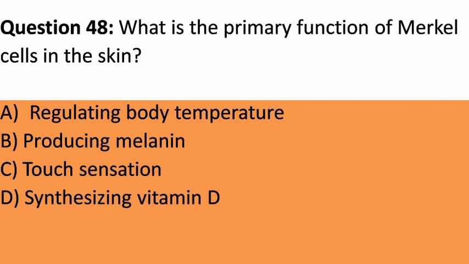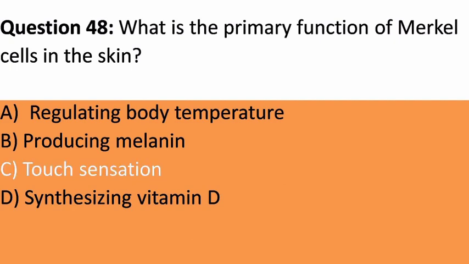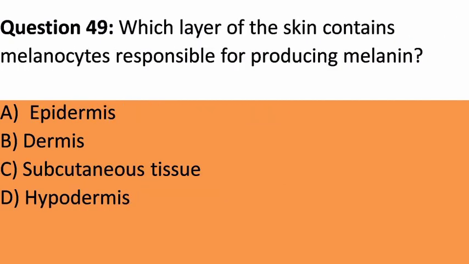Question 48. What is the primary function of Merkel cells in the skin? A. Regulating body temperature. B. Producing melanin. C. Touch sensation. D. Synthesizing vitamin D. Answer. C. Touch sensation. Explanation. Merkel cells are responsible for touch sensation and play a role in detecting pressure and texture on the skin.